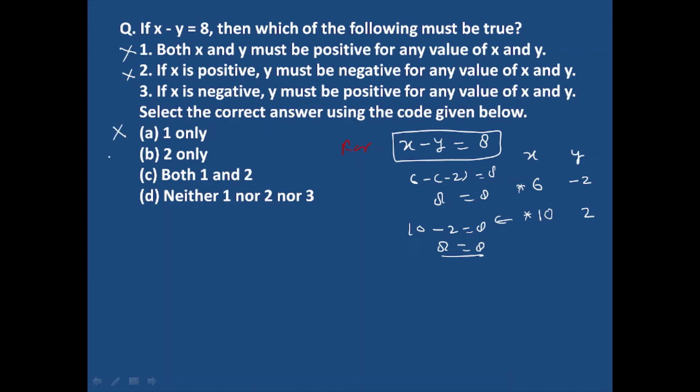So the first will be wrong, the second will be wrong, and the third also will be wrong. So we can conclude that option D will be the right answer: neither first, nor second, nor third is the correct answer. Okay, so option D will be the right answer.